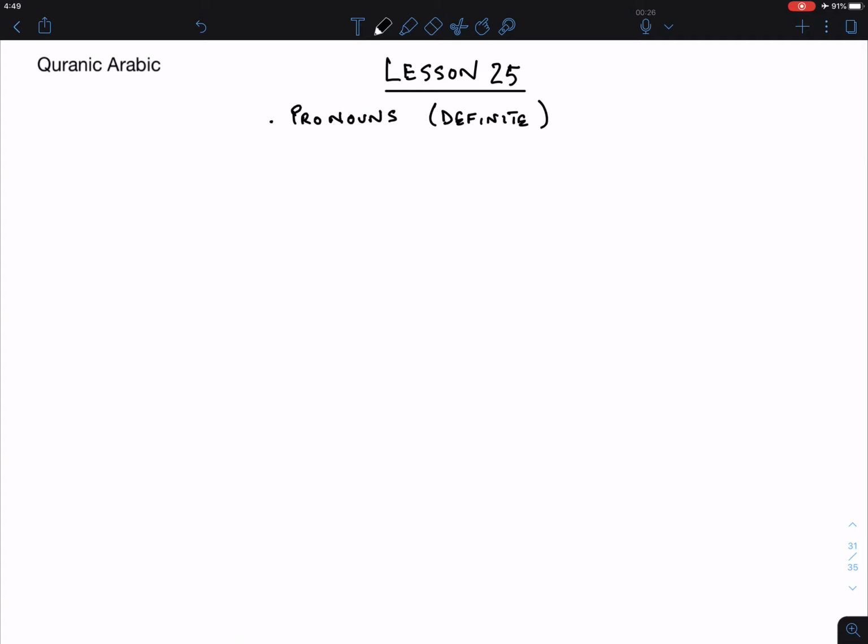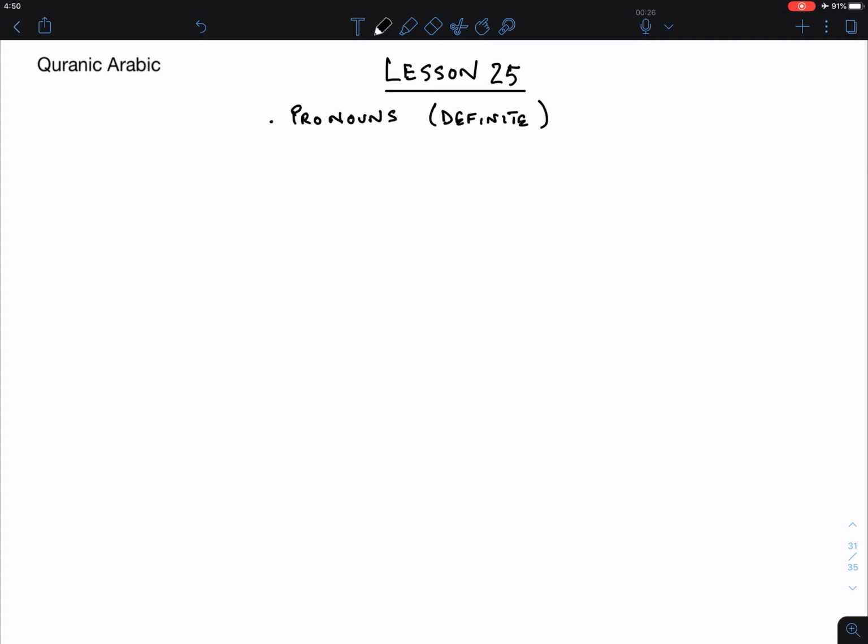But before I give you the pronouns, let's understand some discussion about it. Predominantly these are fixed nouns. If you go back to lesson number 2, I talked about mu'rab and mabni, declinable and indeclinable. These are indeclinable nouns. So when you see pronouns and memorize them, they will always show up the way you memorized them. The ending of the pronouns does not change.